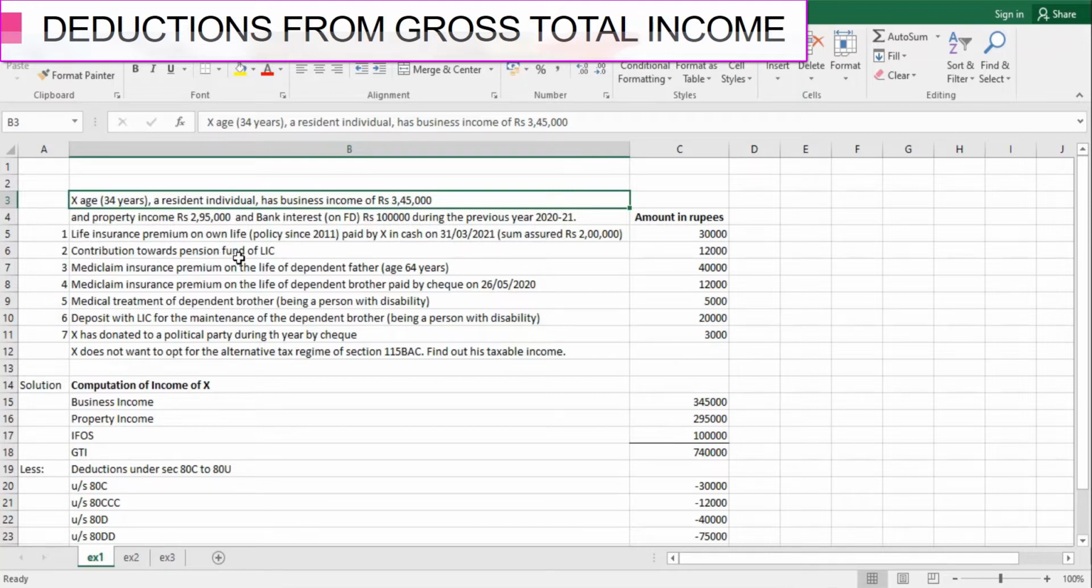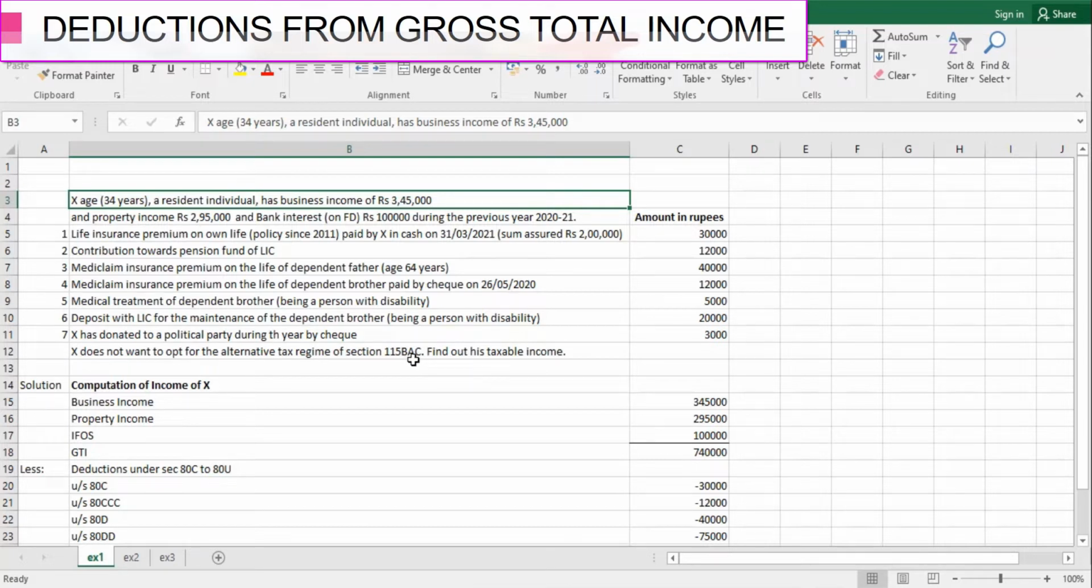Then he has contributed towards pension fund of LIC, medical insurance premium on the life of dependent father, Mediclaim insurance premium on the life of dependent brother paid by check on 26 May 2020, Mediclaim treatment of dependent brother being a person with disability, and deposit with LIC for the maintenance of the dependent brother being a person with disability. He has also donated to a political party during the year by check. What we are required to do? We have to find out his taxable income, assuming that he is not opting for the alternative tax regime of